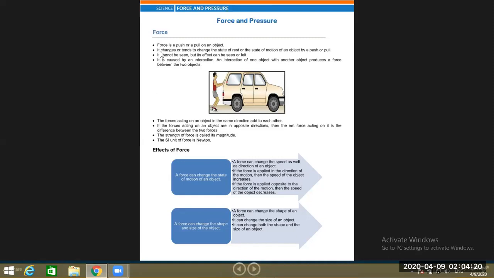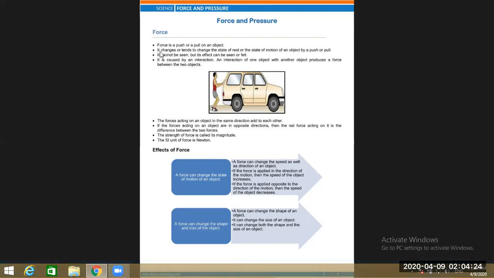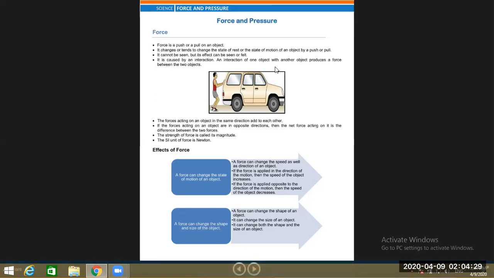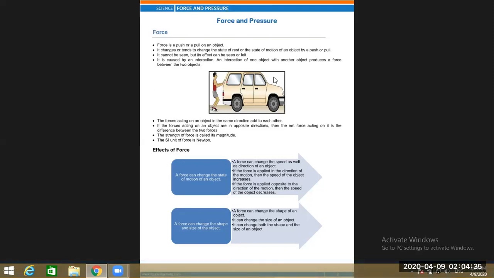Force changes or tends to change the state of rest or state of motion of an object by push or pull. Force itself is not visible, but the effect of force can be seen or felt or experienced.